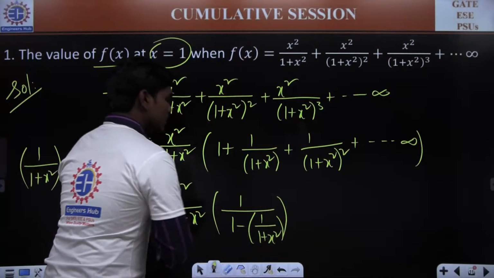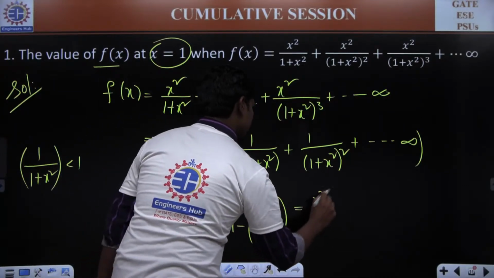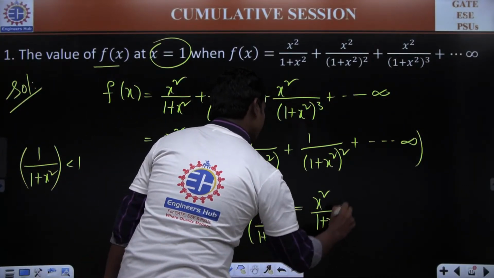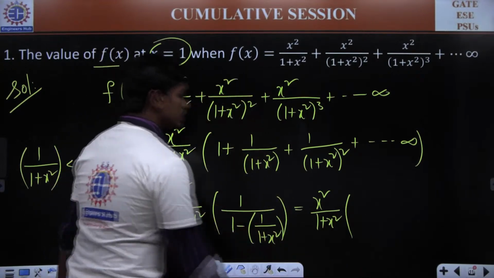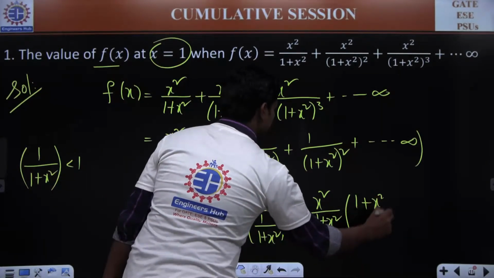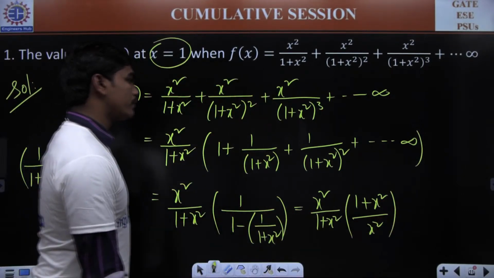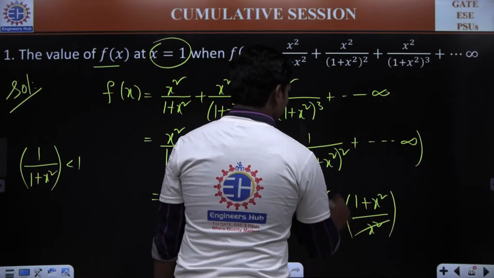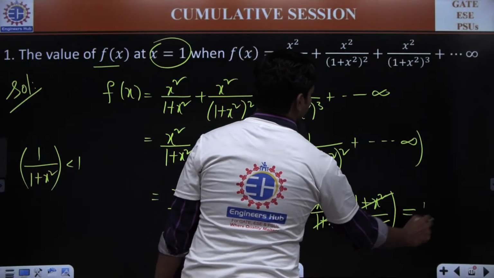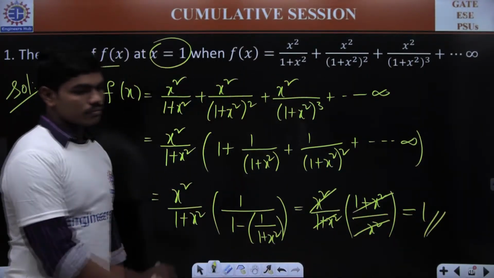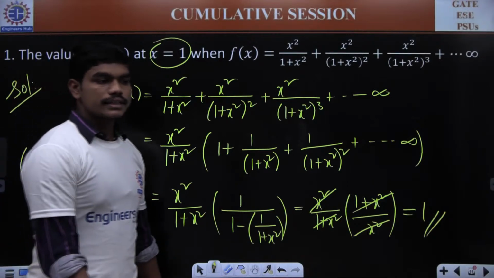If you take an LCM, you will have x square by 1 plus x square into 1 plus x square divided by x square. So if you simplify, definitely you will get 1. Is that clear to all of you?